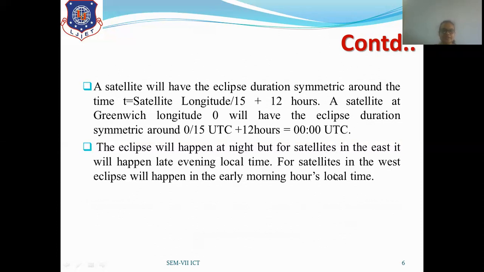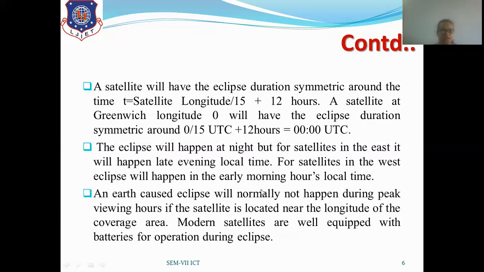So these are the various conditions where the eclipse period will occur either at night time, late evening time, or early morning hours. An Earth-caused eclipse will normally not happen during peak viewing hours if the satellite is located near the longitude of the coverage area.